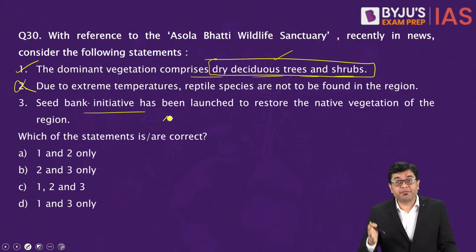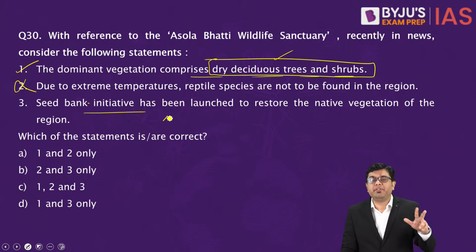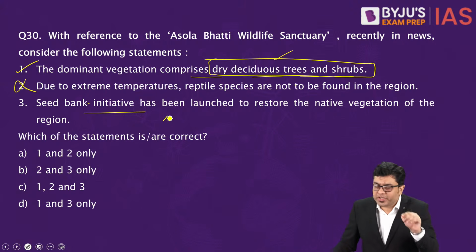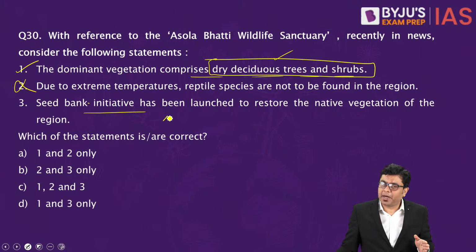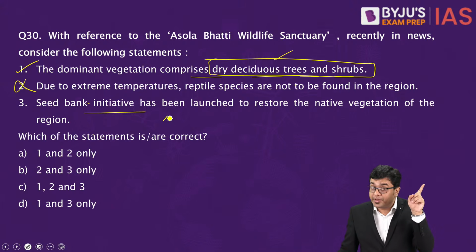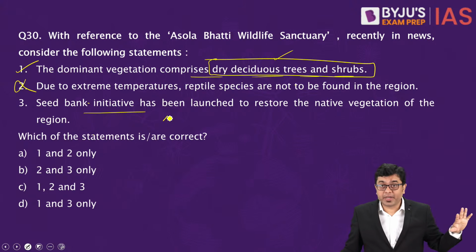All the various protected areas across the eastern part of the country and the central portion, the majority of them will have dry deciduous. Moist deciduous is restricted only to certain areas across the western parts of the Western Ghats, some portions of the Tarai belt, some portions of West Bengal, some portions in Jharkhand, Chhattisgarh, and some parts of Odisha. Otherwise, the predominant vegetation across the country is going to be dry deciduous.